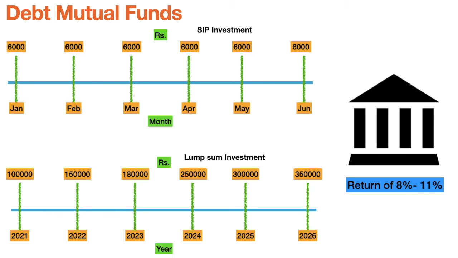Here you can invest in two modes: SIP mode, and the other one is lump sum mode. SIP is more like a recurring deposit, where every month you have some commitment and you have to deposit that amount. You can deposit as much amount as you want, whenever you want, but the minimum investment amount should be 500 rupees.